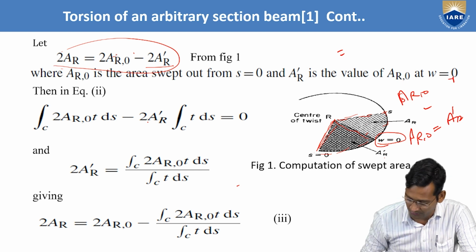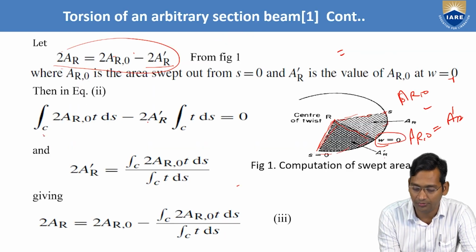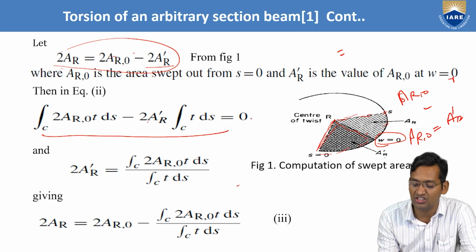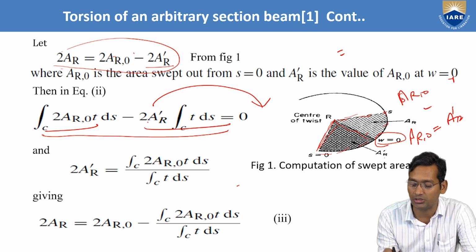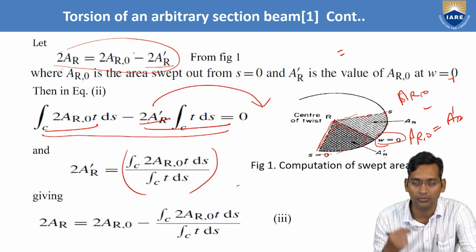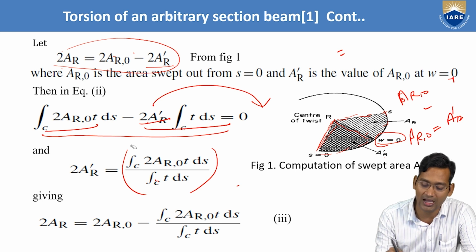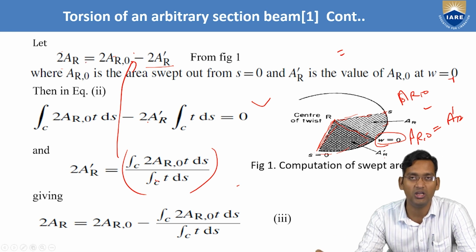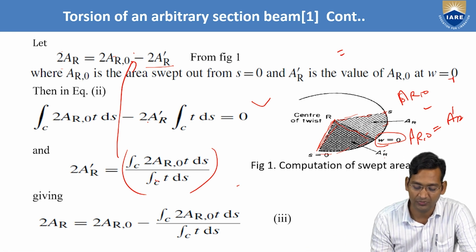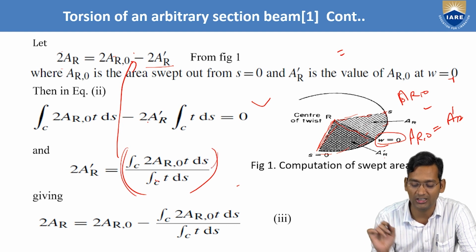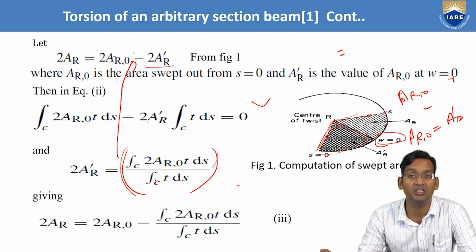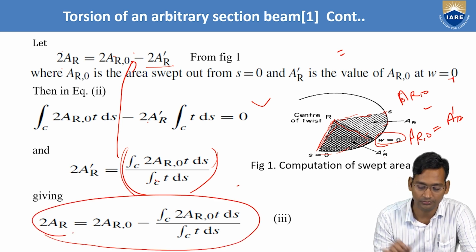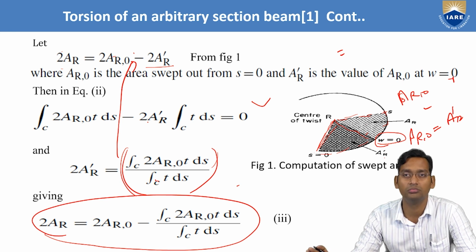Just substitute this equation in the previous equation here, that is here after expanding. Now, this is equal to 0 as before. So take this to this side. Now this term is equal to this term. So from here 2AR dash will be equal to this. Now substitute this 2AR dash in this equation. So now what we will get? 2AR equals 2AR comma naught minus 2A dash R, sorry, minus this whole thing, integral C 2AR comma 0 TDS by integral of C TDS. That is here. So finally the derivation is over.